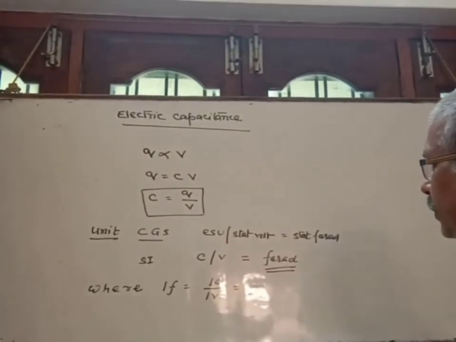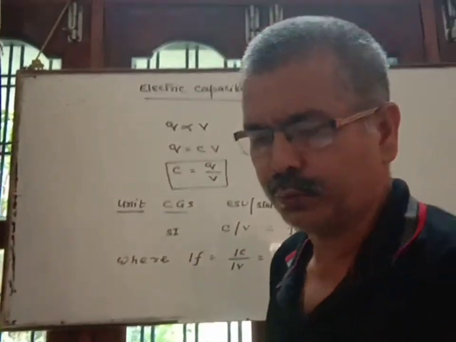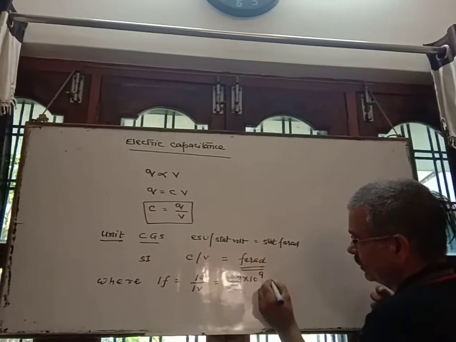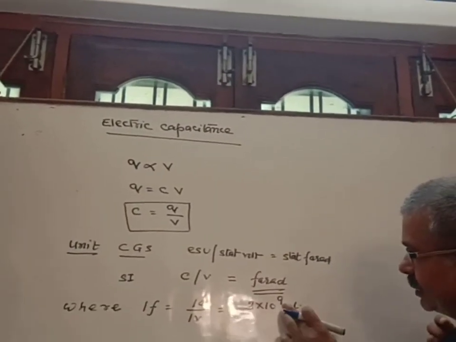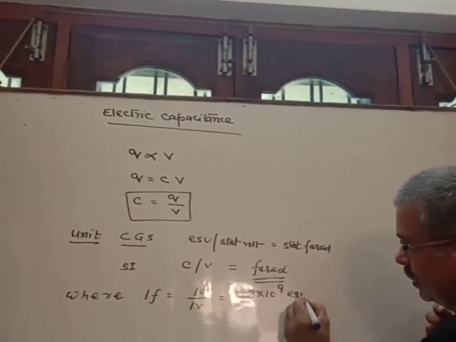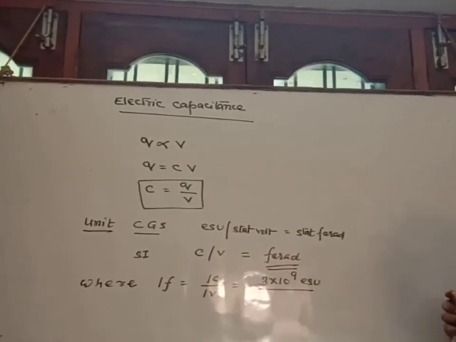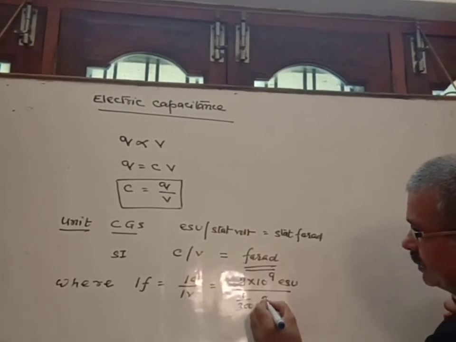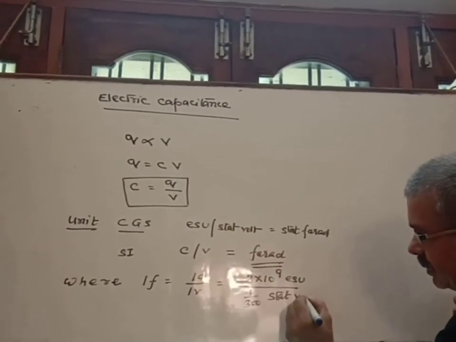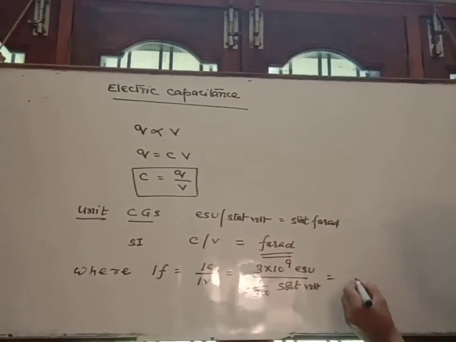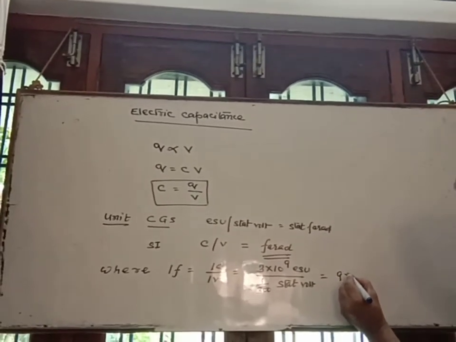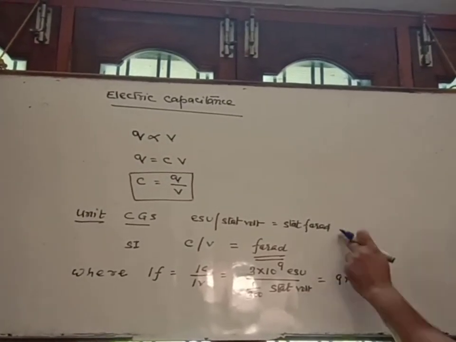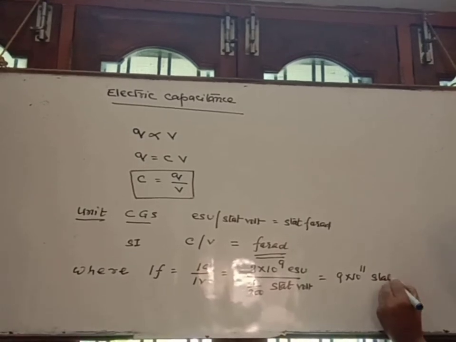Change coulomb into ESU, so 3 into 10 to the power 9 ESU, and volt into stat volt, it is 1 upon 300 stat volt, and it is equal to 9 into 10 to the power 11 ESU per stat volt, which is stat farad.